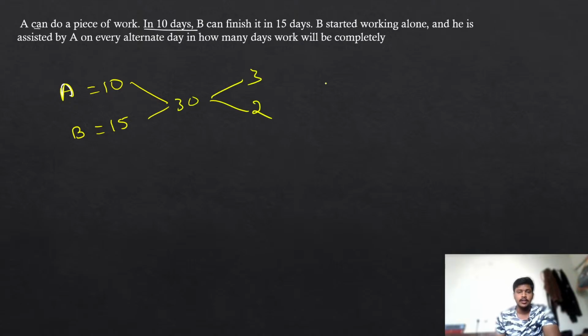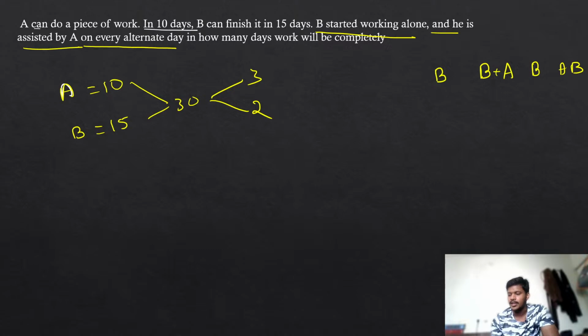That's the first step. Then B started working alone and he is assisted by A on every alternate day. That means B is going to work alone on the first day. On the second day, along with B, A is going to help him. So on the second day you are going to get AB. Again, on the third day B is going to work, on the fourth day you are going to get AB. So if they are working like that, you need to find out in how many days they can complete the